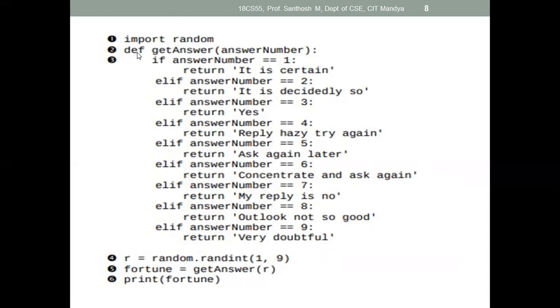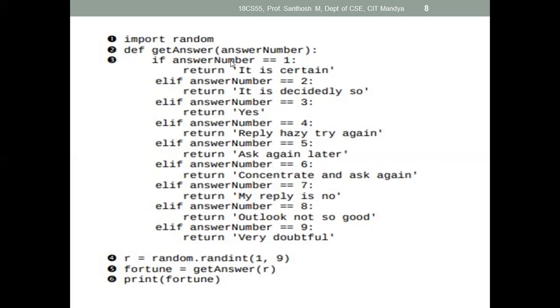Next we define a function here. How to define a function: the def keyword followed by the function name. Here the function name is get_answer. Here we created a parameter. A parameter is to accept an input value, so that is answer_number. Answer_number is your parameter. For this you need to pass an argument while you call this function.